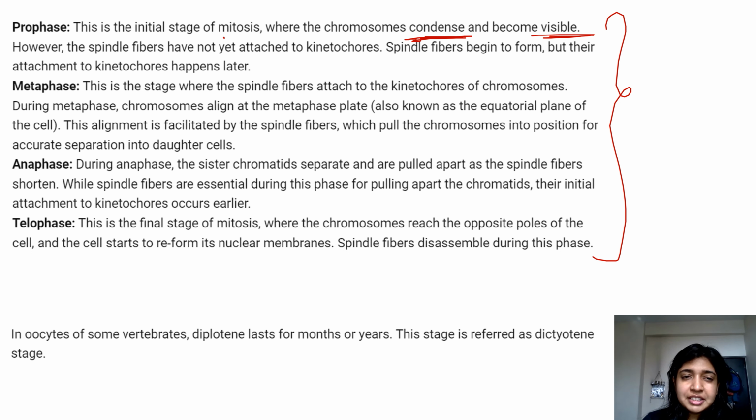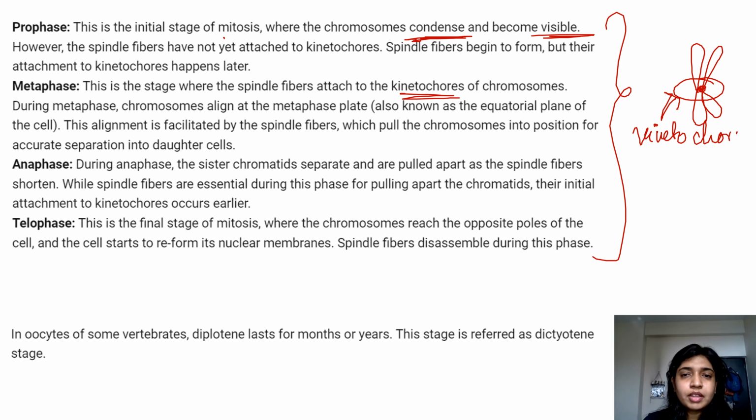Now let's come to metaphase. This is the stage where the spindle fibers attach to the kinetochores of the chromosome. Now again, what is kinetochore? If this is your chromosome, they are attached at the centromere. On the centromere is present a proteinaceous case which is known as kinetochore. So this particular structure is your kinetochore. During metaphase, chromosomes align at the metaphase plate, also known as the equatorial plane.